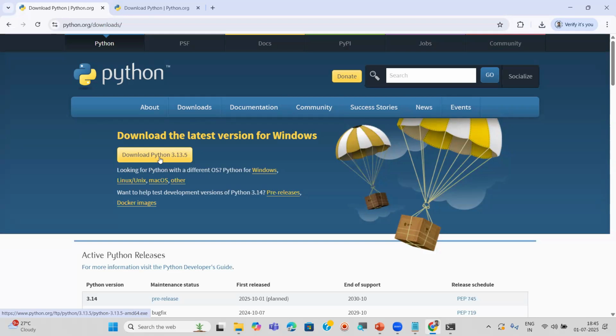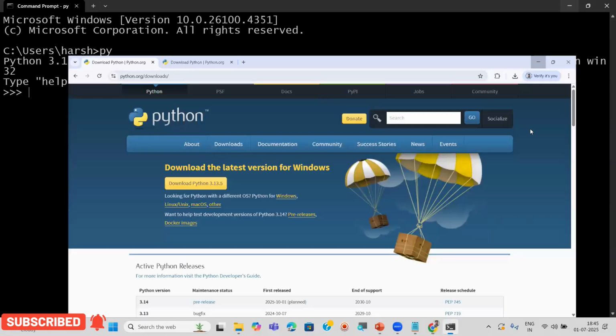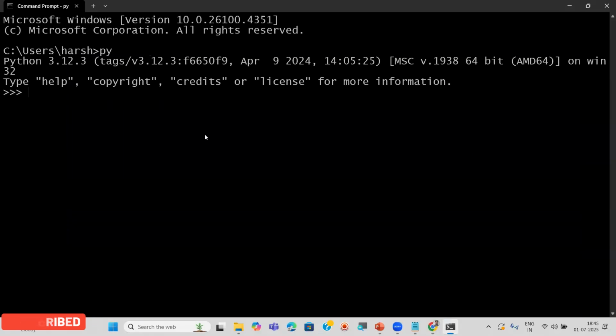I'm going to show how to download this one also. I'm going to show this later in case these are not working. Right now you can download this one. Tomorrow you can tell me after download and installation. You can check this one. In case you face any errors, let me know. If it's working, fine. Otherwise, I'm going to show how to install the previous old versions like 3.12, 3.10, all these things.